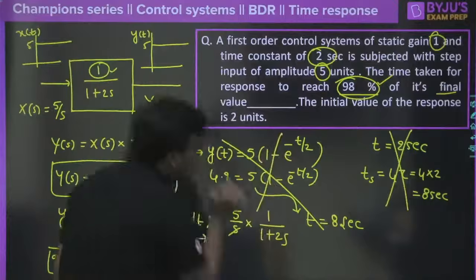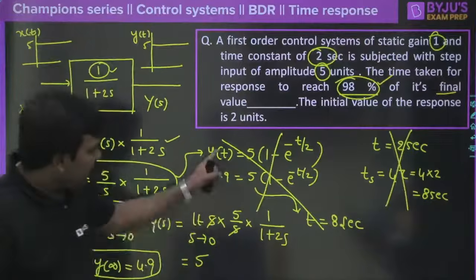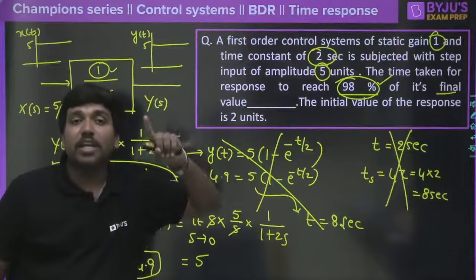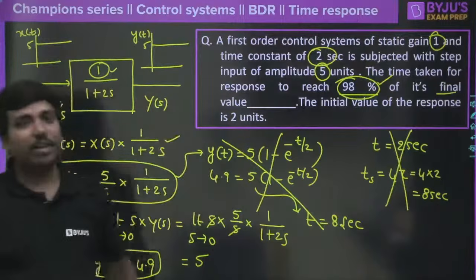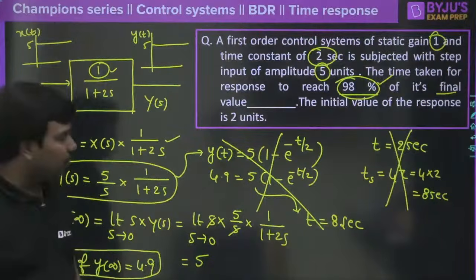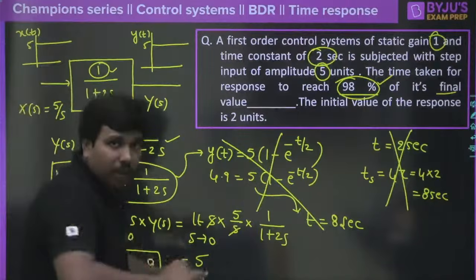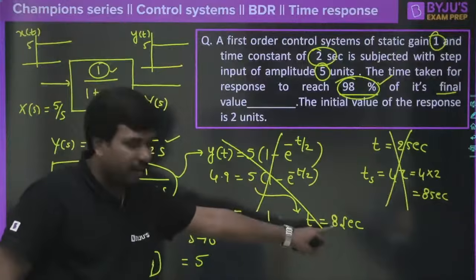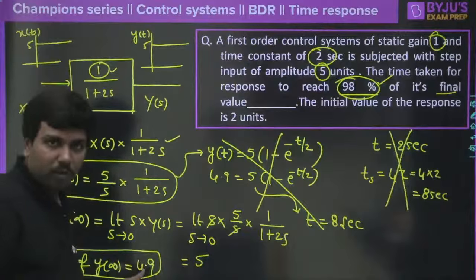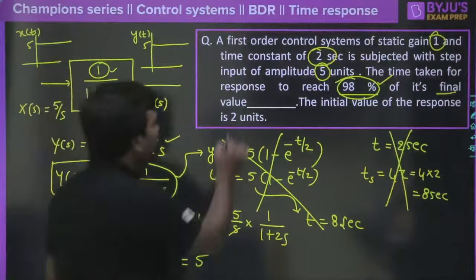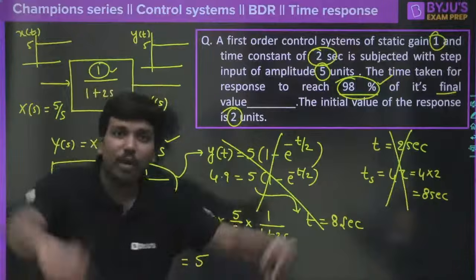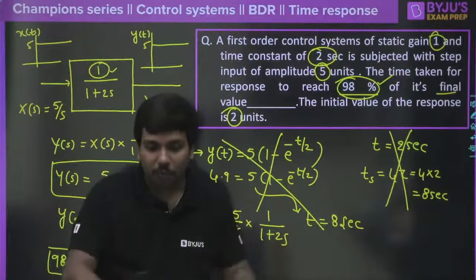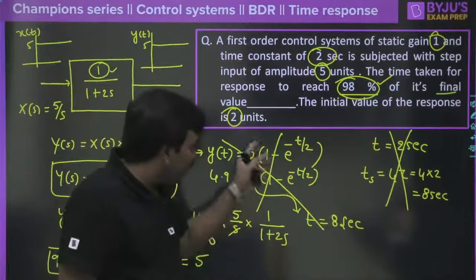Why is it the wrong answer? The reason is, this y of t you have derived considering initial conditions equal to 0. So if the output has to start from 0, then it takes 8 seconds to reach 4.9 volts. But the output already has 2 volts before we apply the input. Correct? The output already has the value of 2 before we apply the input. So we cannot approach it in this way.